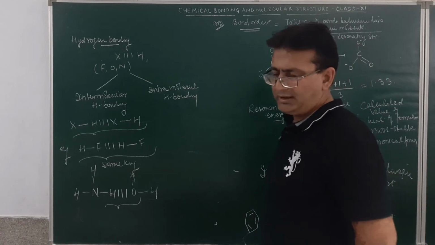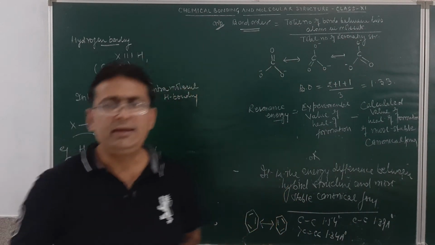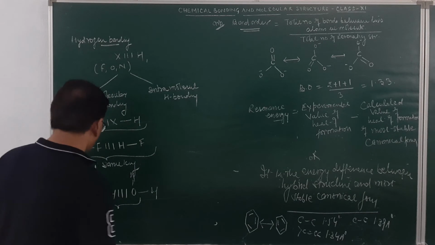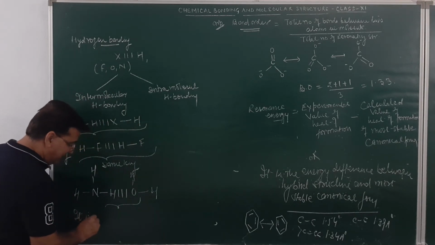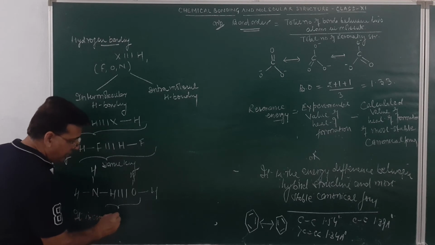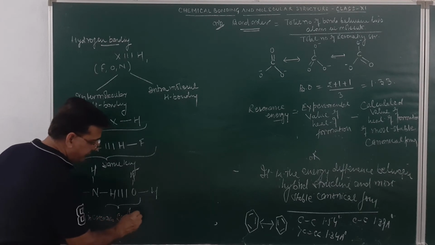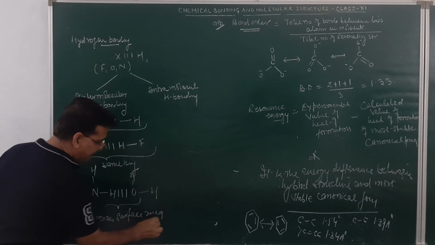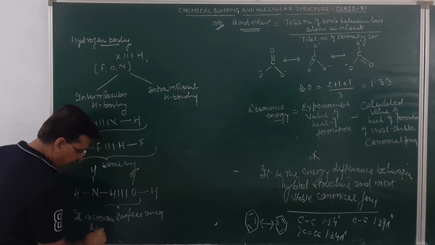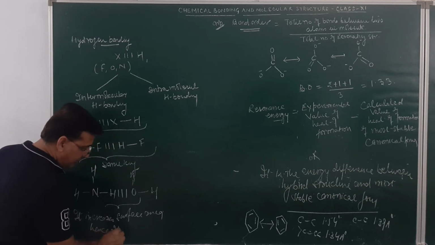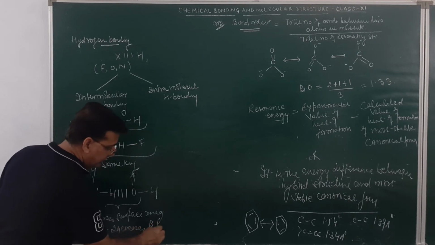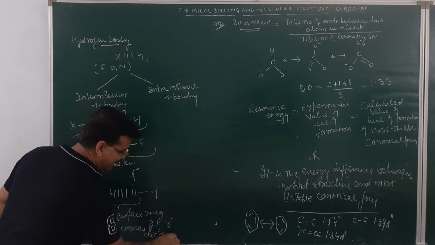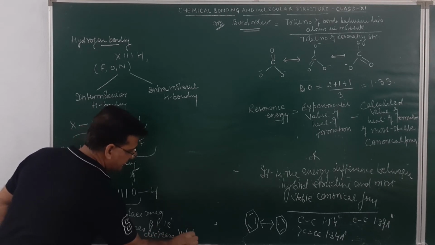Student, always remember intermolecular hydrogen bonding increases the surface area. Hence it increases the boiling point, that is, it decreases volatility.